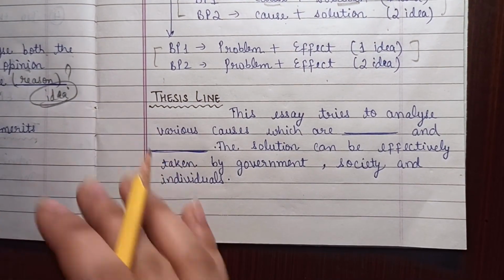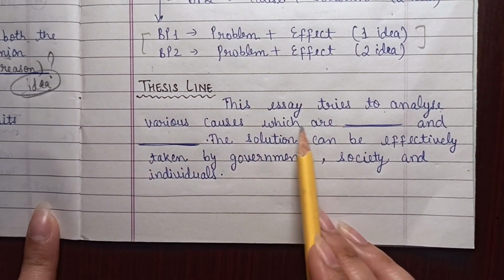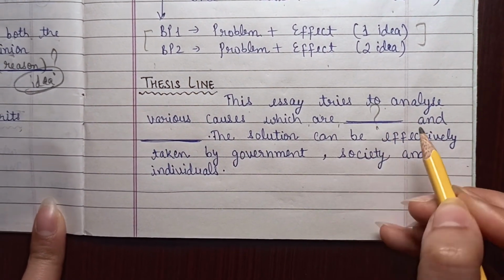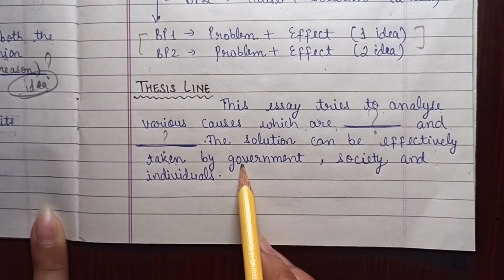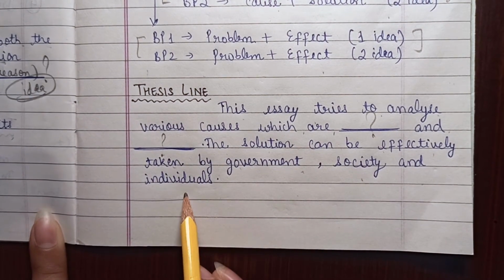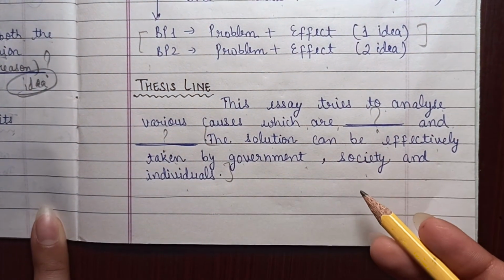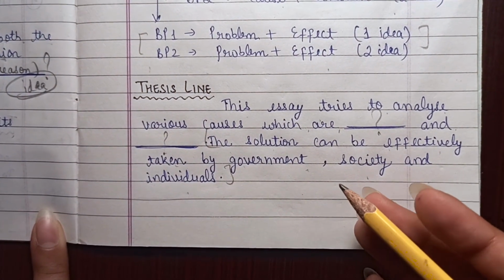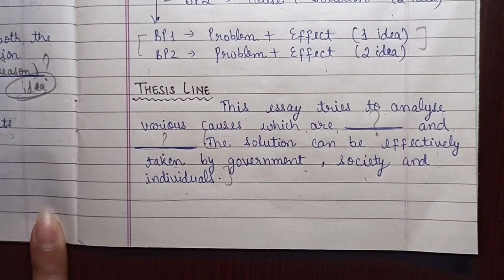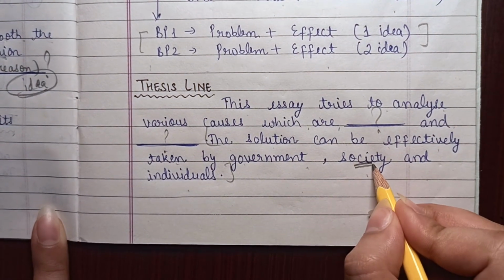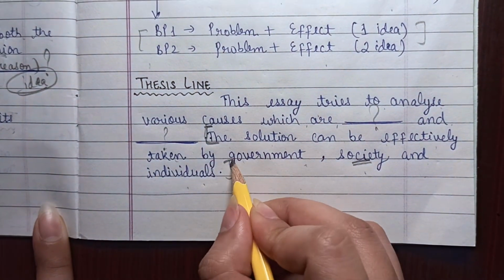Moving to the thesis line. This essay tries to analyze various causes which are, and you will provide the causes here. The solution can be effectively taken by government, society and individuals. Now you will ask why I have written this. Because the questions you will be asked will be related to society and the actions you need to take. So obviously the government will be able to solve that, right? Society will contribute a part, and on an individual basis that problem can be solved. So you can write the same line as it is.